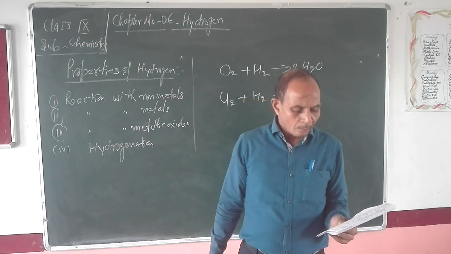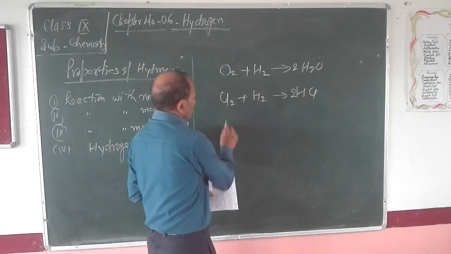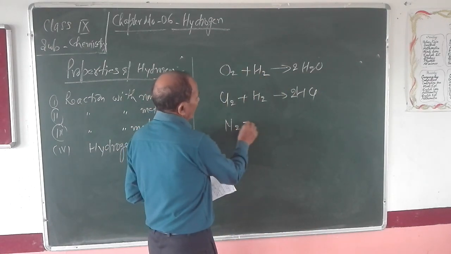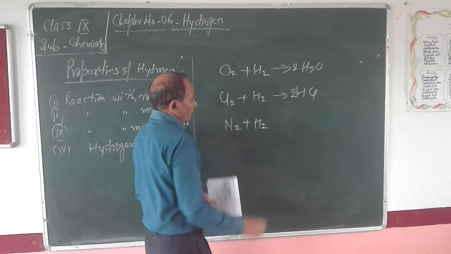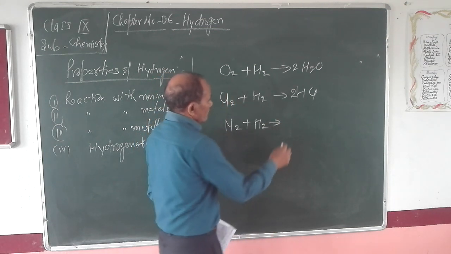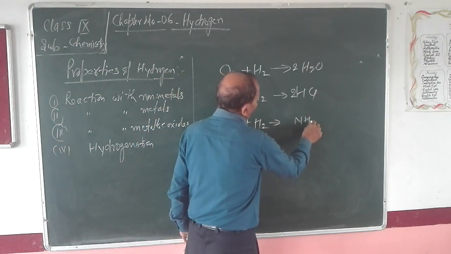Okay. Now next, nitrogen. Nitrogen is also a non-metal, and when hydrogen reacts with nitrogen, it will give rise to ammonia.